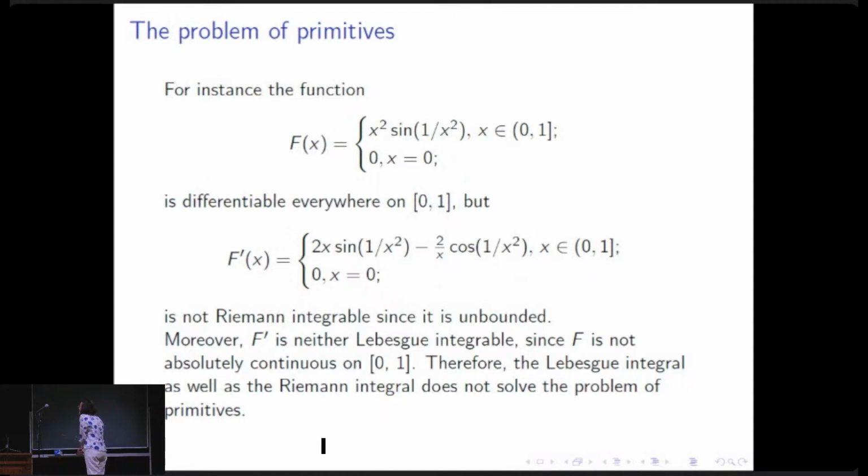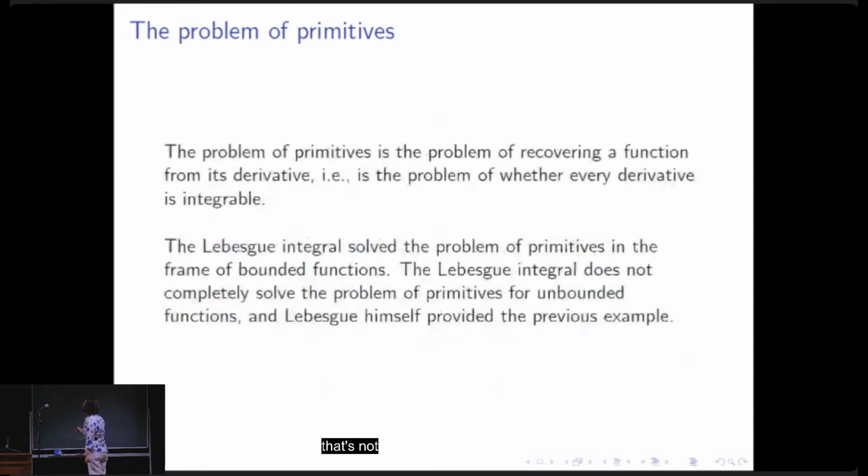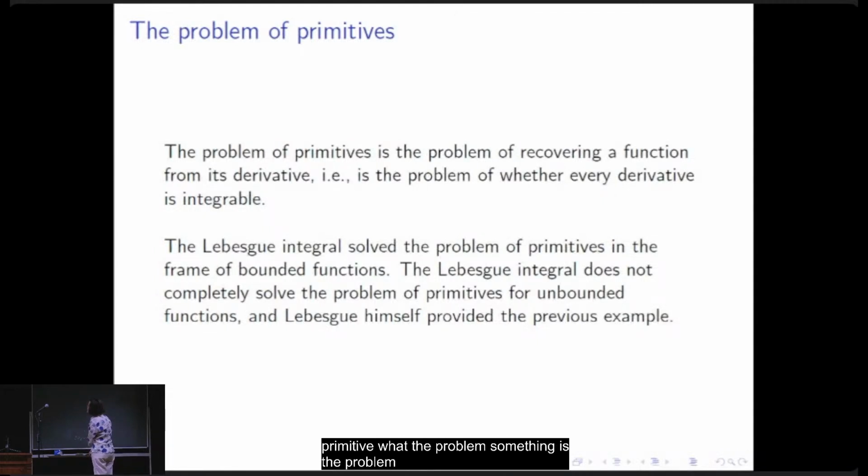Therefore, as it is well known, the Lebesgue integral as well as the Riemann integral does not solve the problem of primitives. The problem of primitives is the problem of recovering the function from its derivative. It is the problem of whether every derivative is integrable.